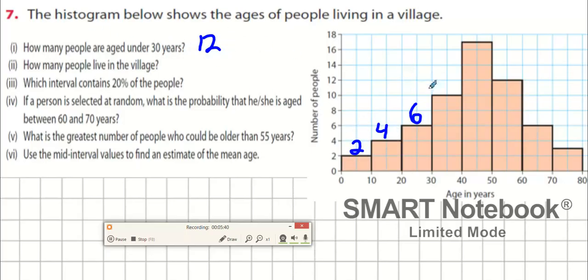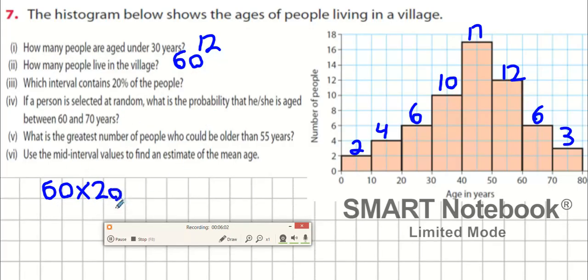How many people live in the village? Okay, I think I had to add all these numbers up. That's 17. That's 12. That's 6. And that's 4. Not 4. That's 3, is it? Okay, when you add up all these numbers together, what do we get? 60 people in the village. Okay, now what's 20% of 60? Because we could find that out and that'll tell us how many people we're looking for. Yes, 12 people. Which interval has 12 people? 50 to 60.